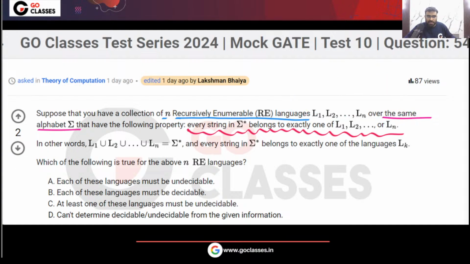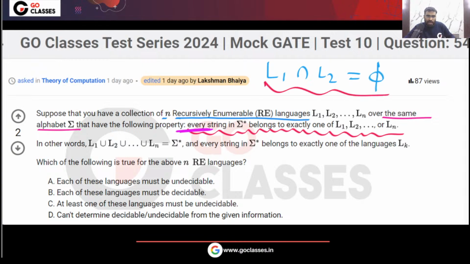Can you tell me what will be their intersection? If I take two languages, L1 intersection L2, that definitely will be phi.